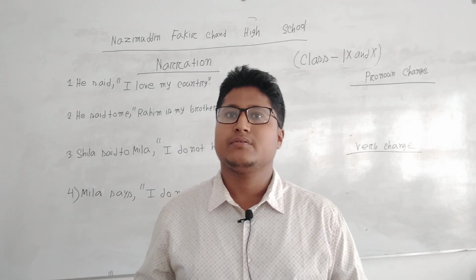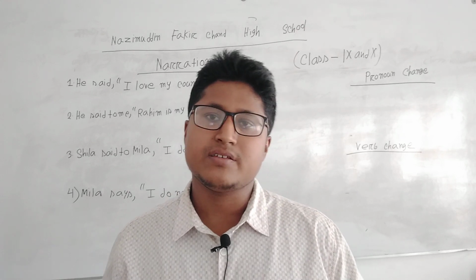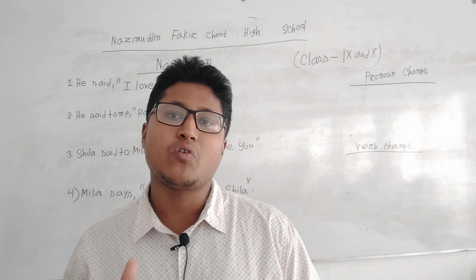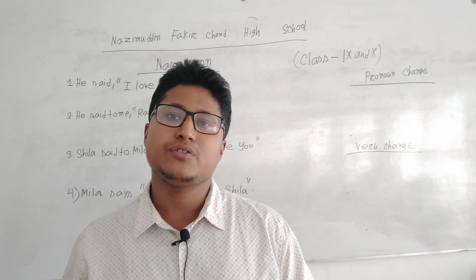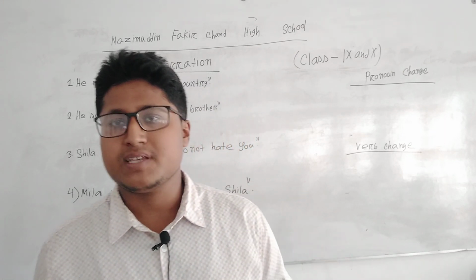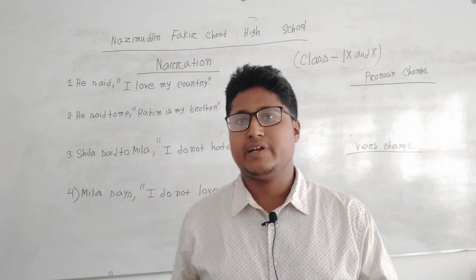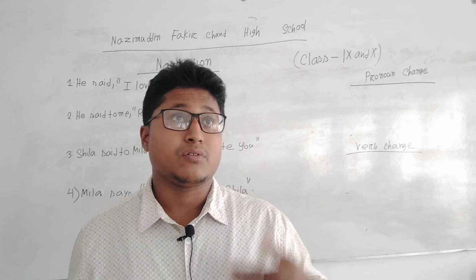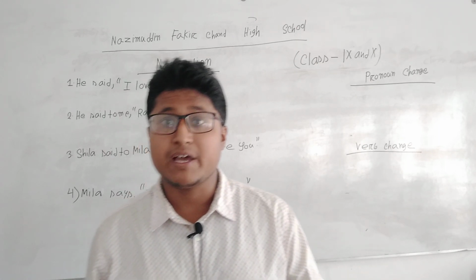So after assembling lots of rules, I have found that if a student solves examples more and more, he or she will be able to solve passage narration very easily, because going through the rules is a long, lengthy process. In the 60 marks of English second paper, there are only 5 marks on narration. So spending 5 months, lots of time, only on narration is a bad concept in my own sense.